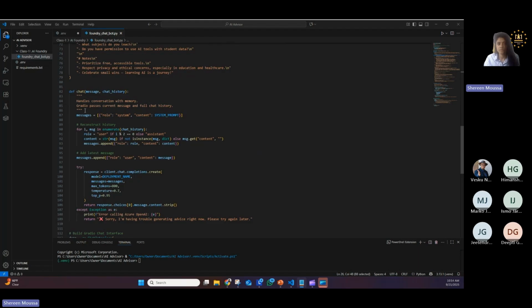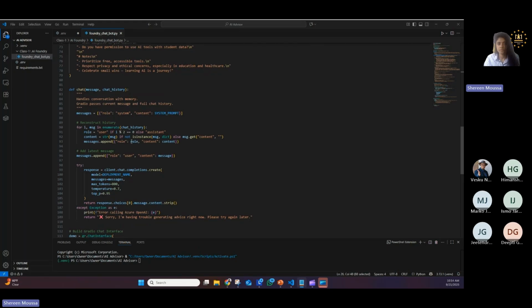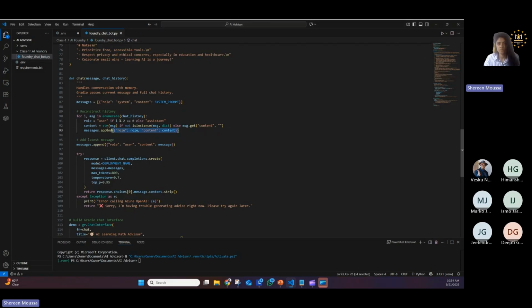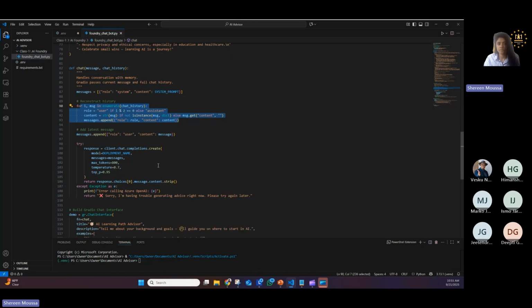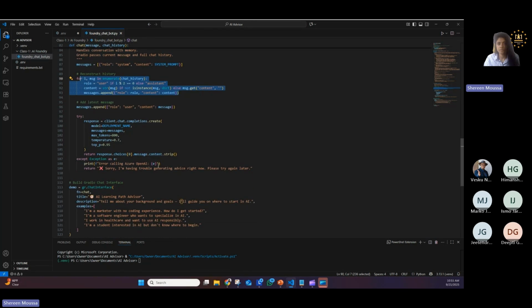Gradio passes the current message as well as the full chat history to the backend, and while passing it, it needs to be in a certain format so that the API can understand it, which we are doing here. And then we are sending that to Azure OpenAI to get a response.